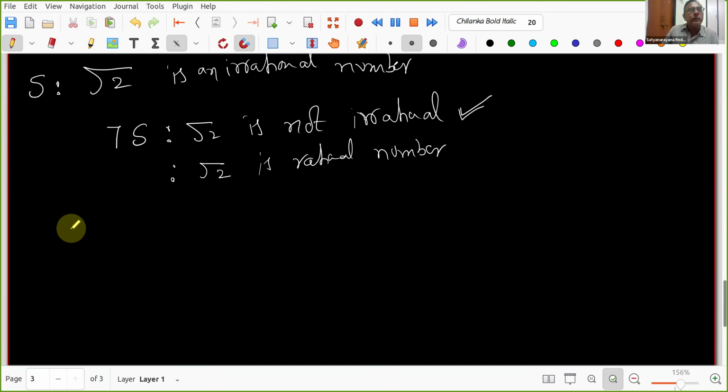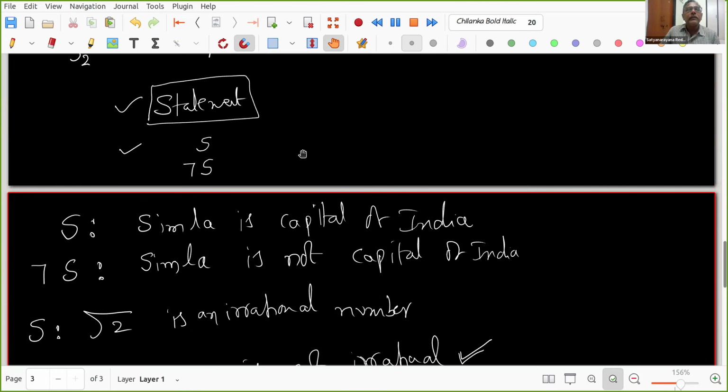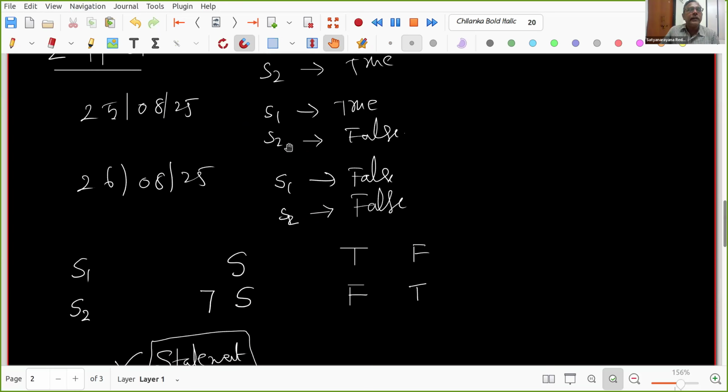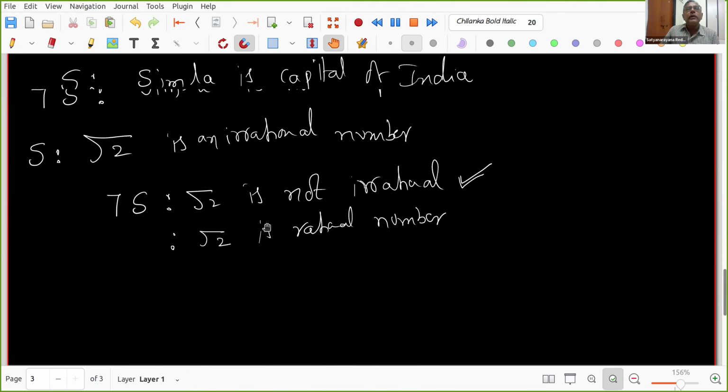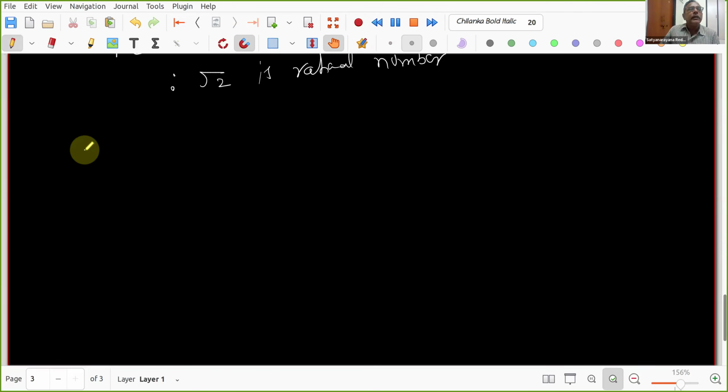Now I'm asking you. We saw several examples till now: Simla is not the capital of India, today is Sunday. You can take any example. Now I will go into a small game. Room number 1 people have to give one statement. Room number 2 people have to negate that.